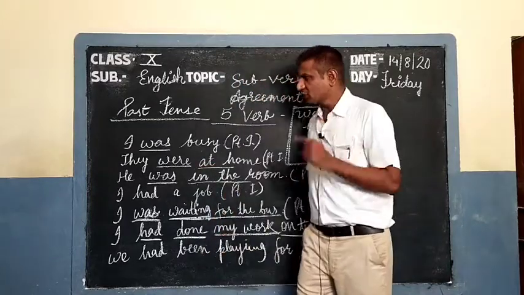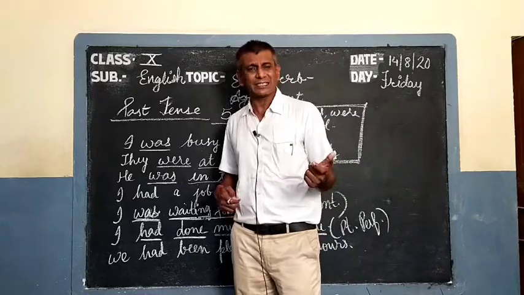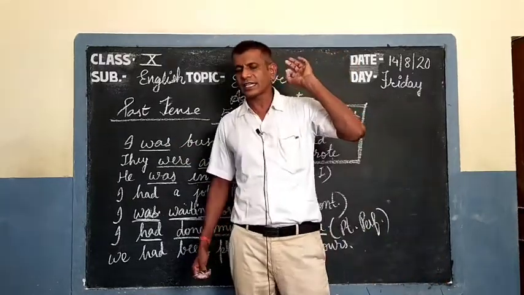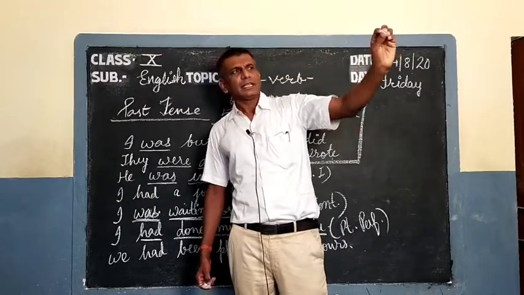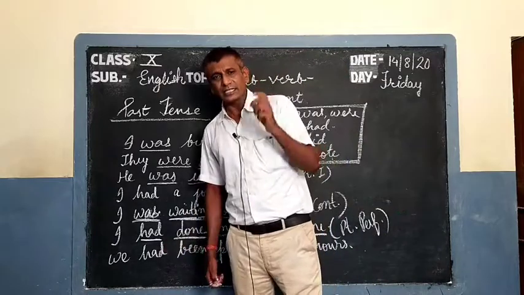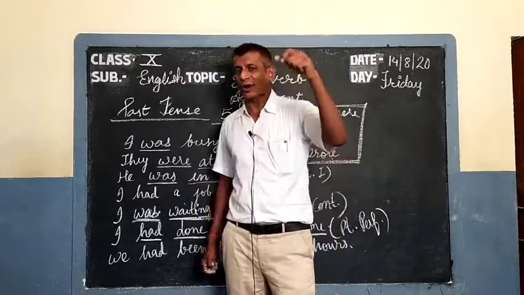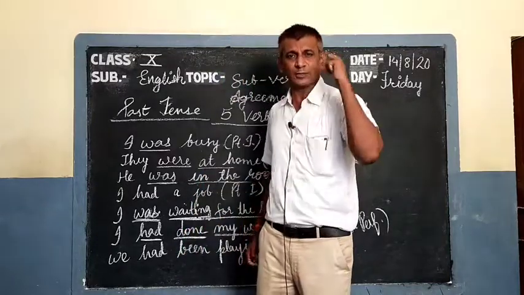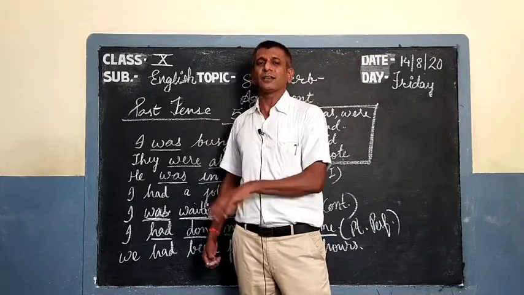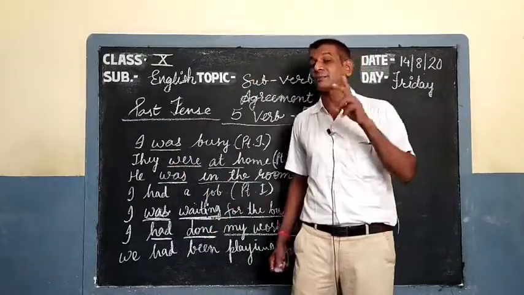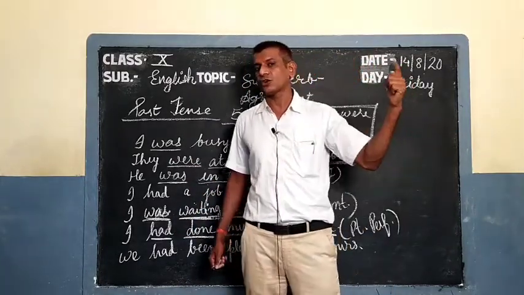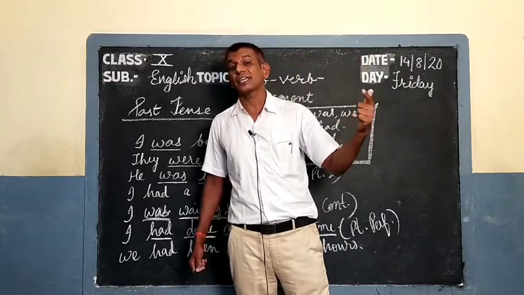But I assure you, once you do tense or time in this way, you will never forget, and you can identify it anywhere. Just see the sentence and tell the tense. This is the easiest way, as I have told you about the 9, 5 and 10 verbs, which always show present, past and future time. If you remember, 9 verbs mean present time, 5 verbs mean past, and 10 verbs show future time.